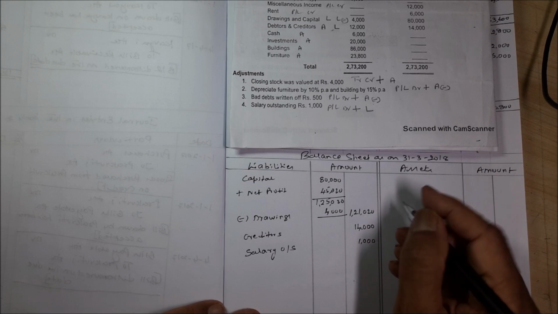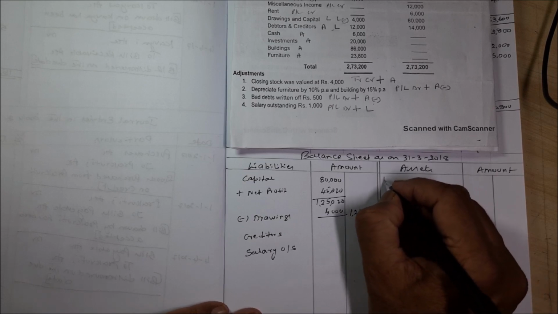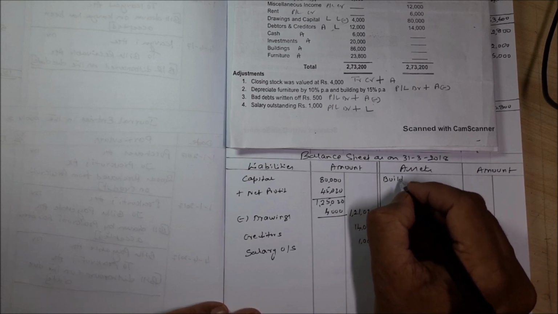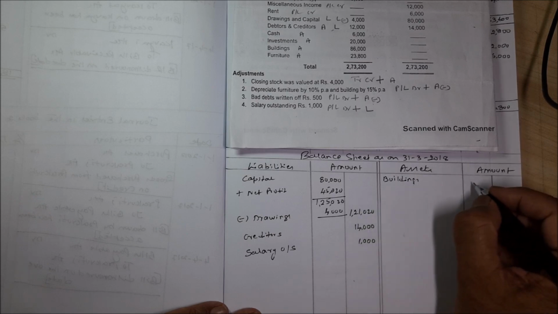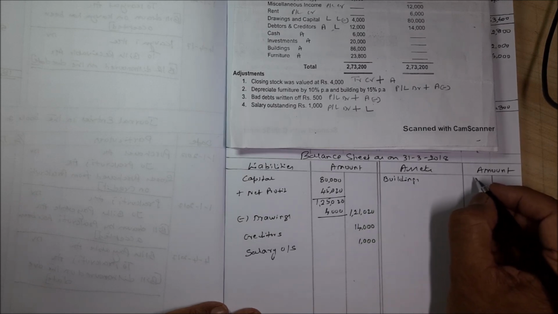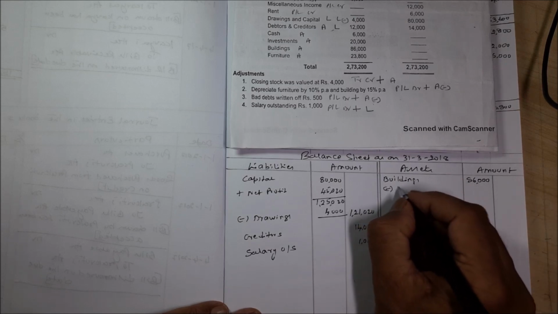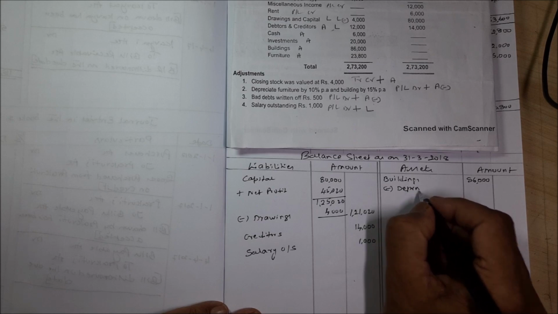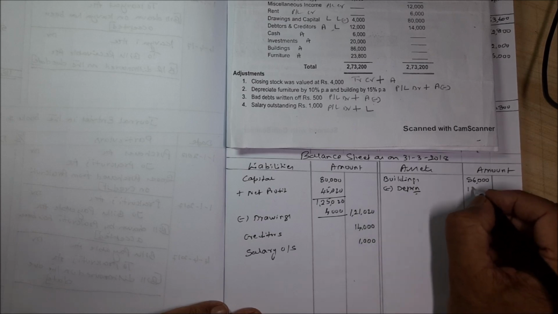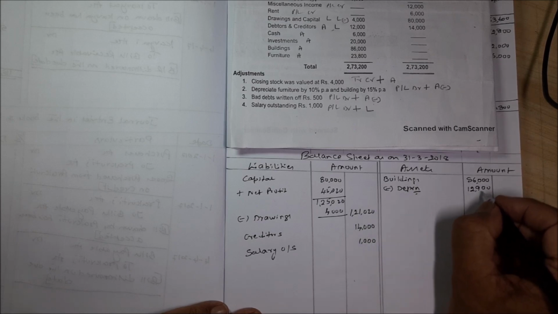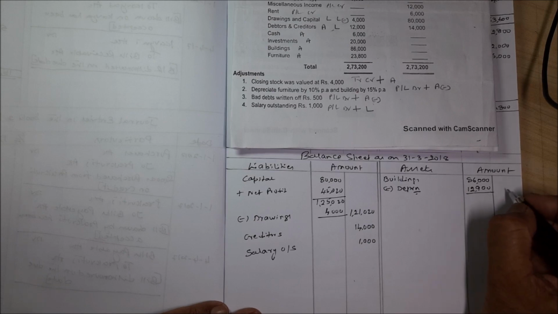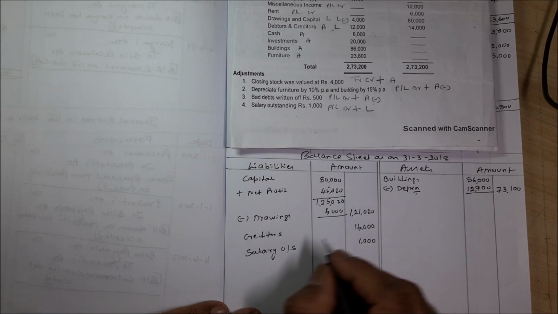Now asset side of the balance sheet, buildings, write it in the inner column 86,000. Less depreciation 12,900. So outer column you write 73,100.